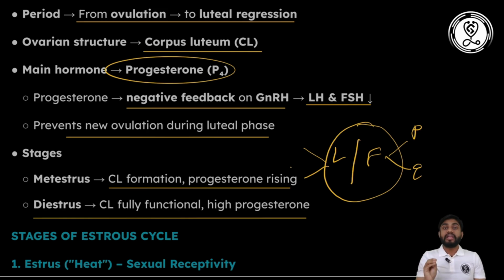The estrous cycle is very, very important because every year they are asking at least 2 to 3 questions on the estrous cycle. They can ask on the duration of the estrous cycle, or they may ask about the stages of the estrous cycle, or about the classification of animals: which of the following are induced ovulators, which are spontaneous ovulators. So you should remember. Now, during all these stages of the estrous cycle, like proestrus, estrus, diestrus, metaestrus, the animal will experience some clinical signs by which we can detect that the animal is in the estrus period.